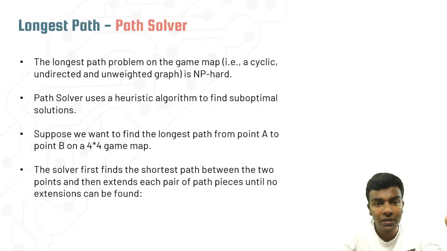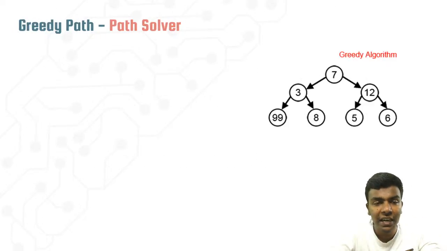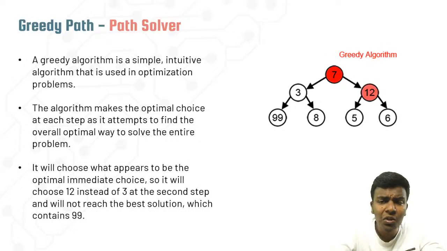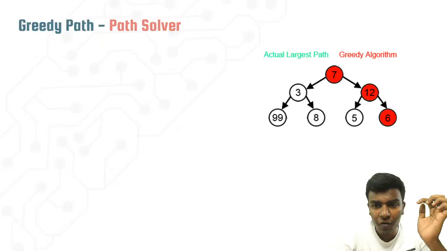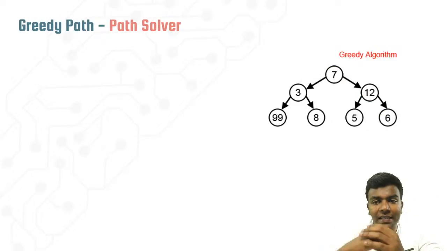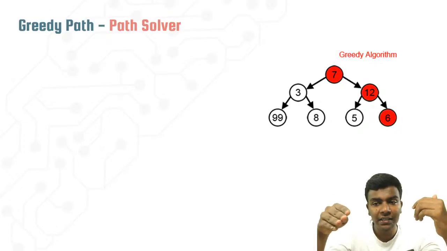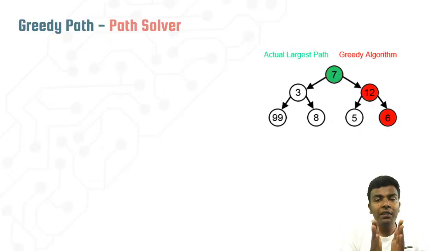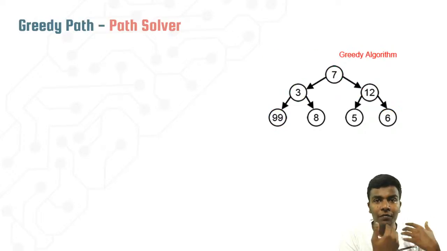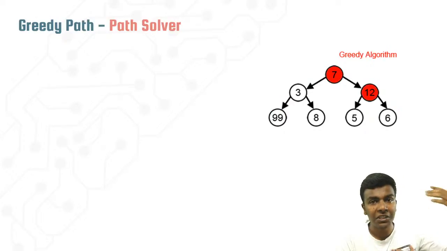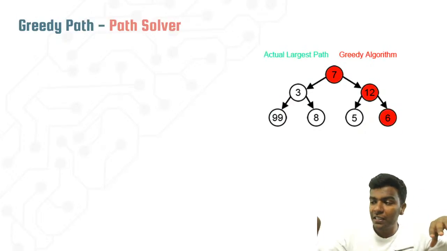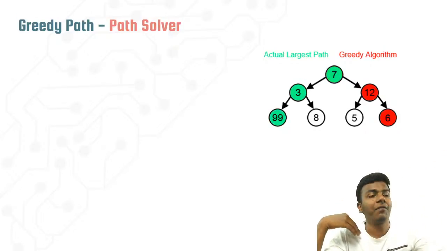Okay, so while talking about this kind of path solver, first of all if you are seeing this greedy path algorithm, before that I would like to show one thing. So here there is a 7, 3 and then 12, and then on this left side 99 and 8 is here, right? First of all you just want to see the first path, right? So if you are here, the number of steps to reach this destination is going to be 3. On the right side I'm having 12, so my destination is a little above or a little far from my source point.